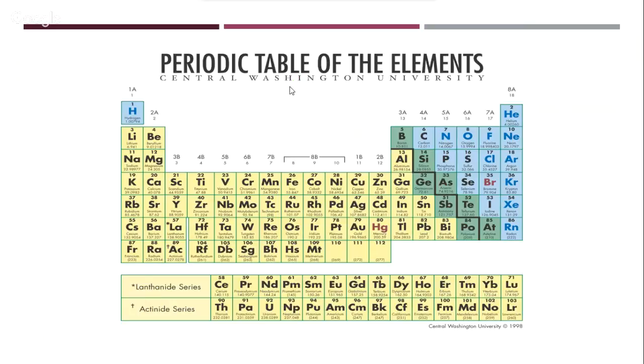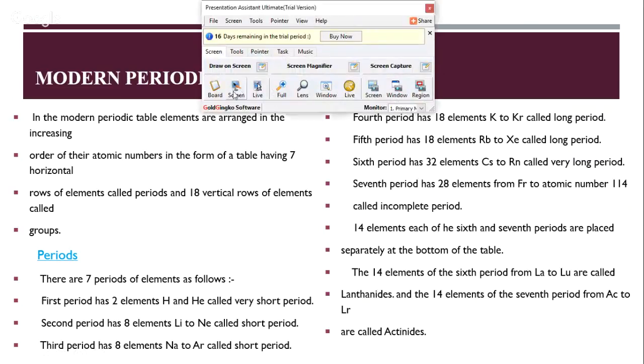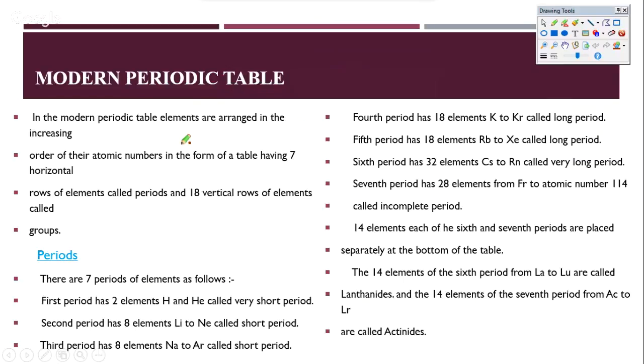Now, let's look at the modern periodic table and its properties. So you will find that the modern periodic table has elements arranged in the increasing order of their atomic number. This order is very important, and in the form of a table having 7 rows. Okay, so the 7 rows is something that is very important. That is called as periods, and 18 vertical rows of elements called as groups. So the table here is of 7 rows and 18 groups. So 7 periods and 18 groups.